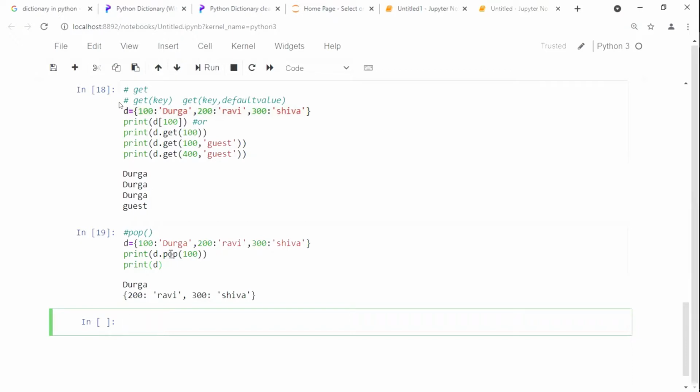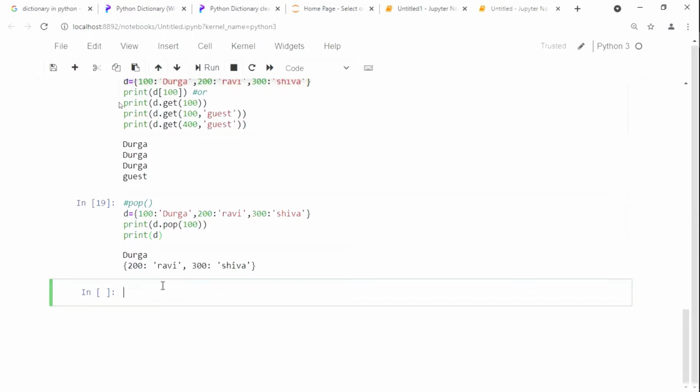It is for pop. There is no remove here, don't forget. Since there is no remove, we use pop. Okay, next one is there. Pop item. Pop item means it removes the last element from your dictionary.